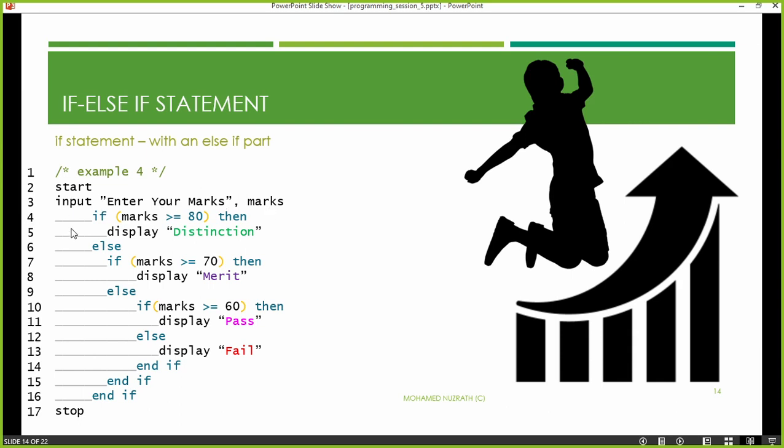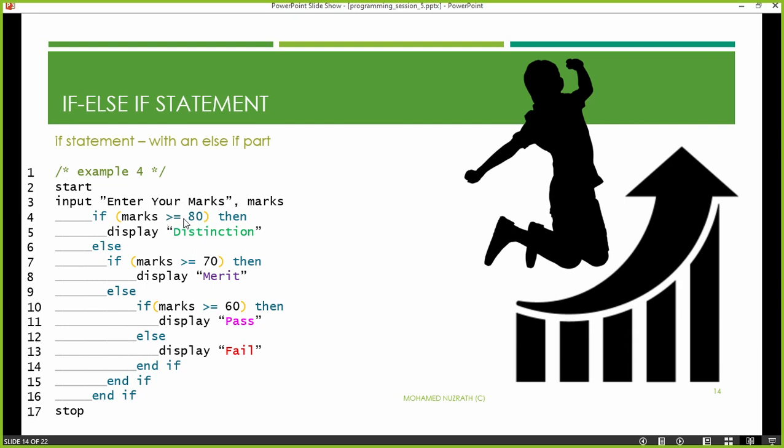In line number 4, the first if condition is written. We are assuming that the entered marks could be more than 80, but we don't know, so we need to check. So if marks is greater than or equal to 80 - see the comparison operators that we learnt, we are using them - then this could be true.